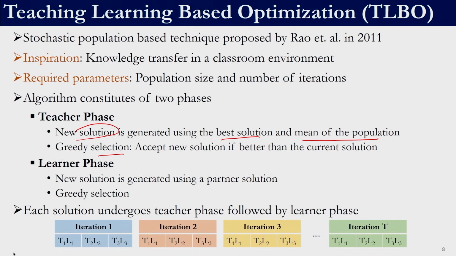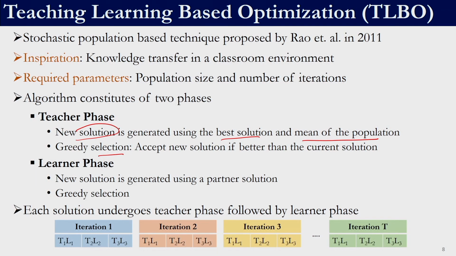Again the same thing: if the new solution which we generate is better than the solution which is used to generate it, then we will take the new solution. If the new solution is not better, then we will retain the current solution. The new solution is discarded in that case. So this is an important step in teaching learning based optimization.